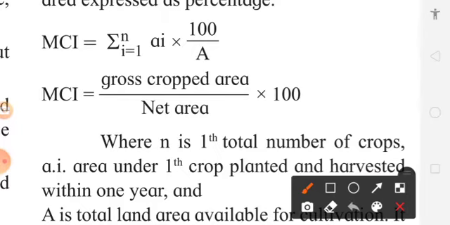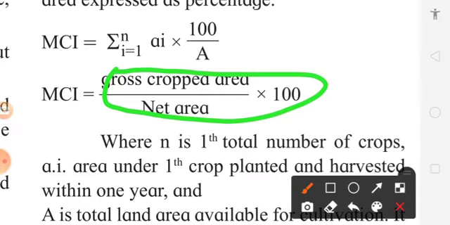MCI is equal to gross cropped area divided by net area multiplied by 100. Have a look at this figure. Why is it multiplied by 100? It is to get the value in percentage. This is mentioned in percentage.